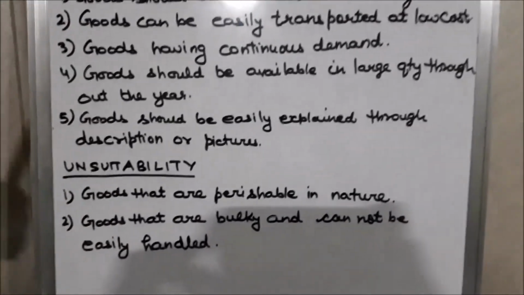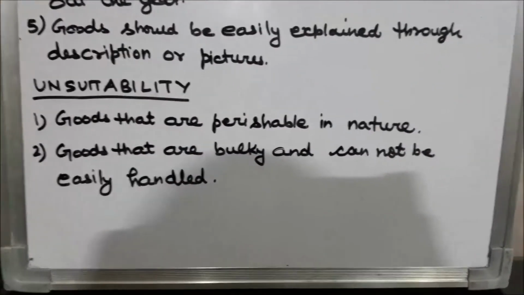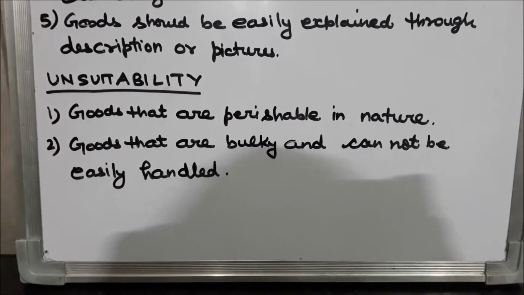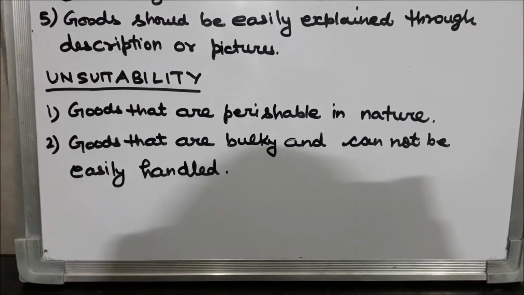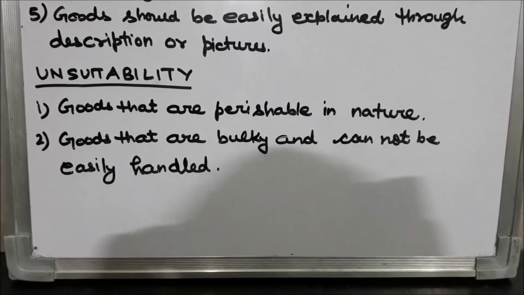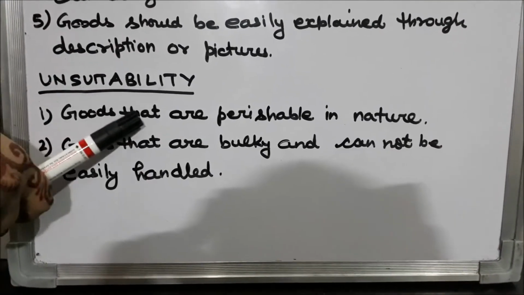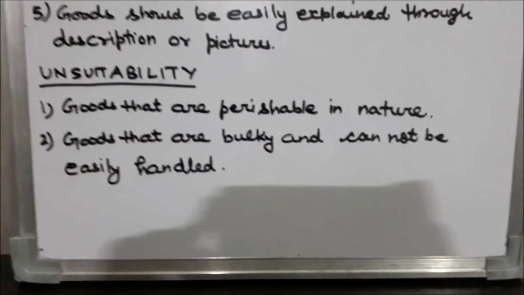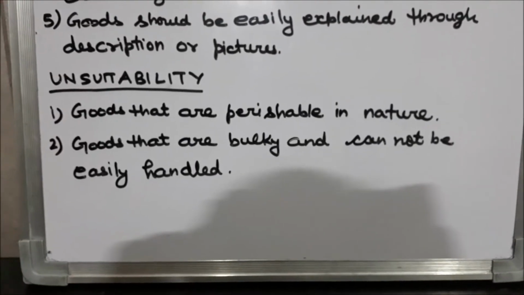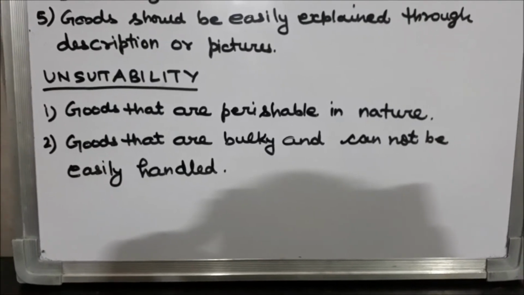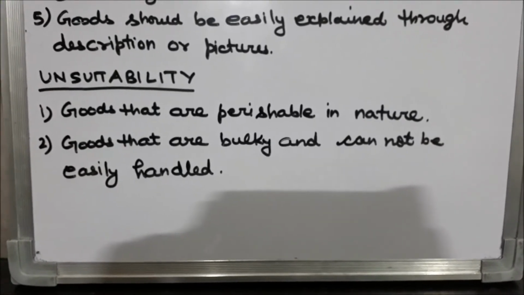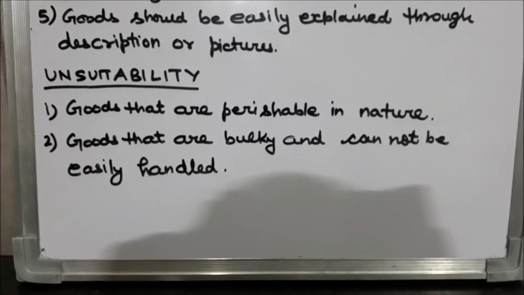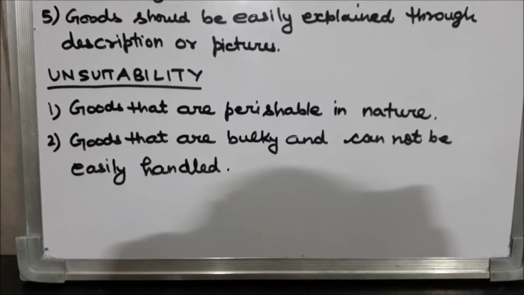Unsuitability. Students, there are some goods which cannot be sold through mail order business. First one is goods that are perishable in nature. If goods are perishable in nature, like milk products or eggs, such goods cannot be sold.